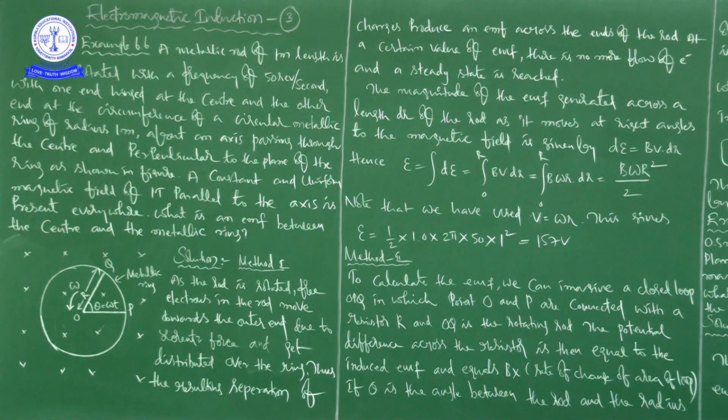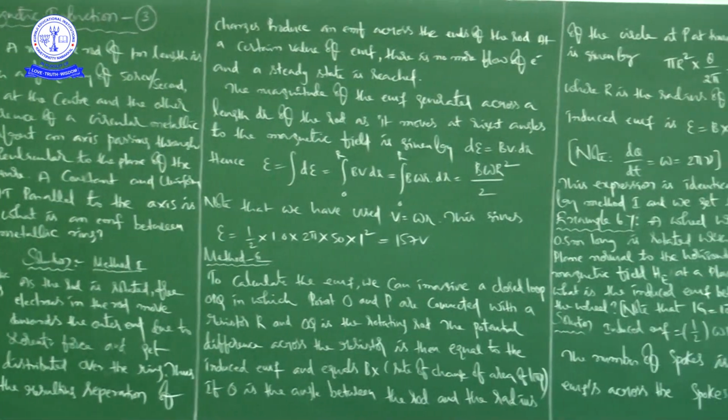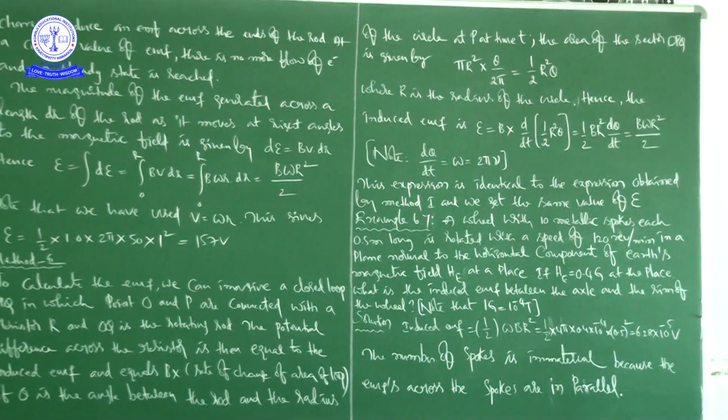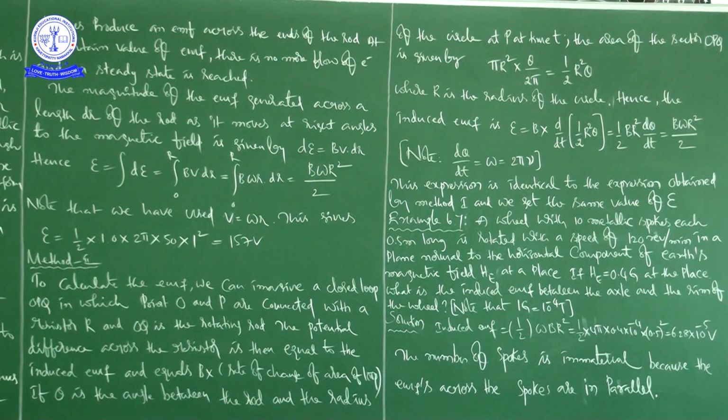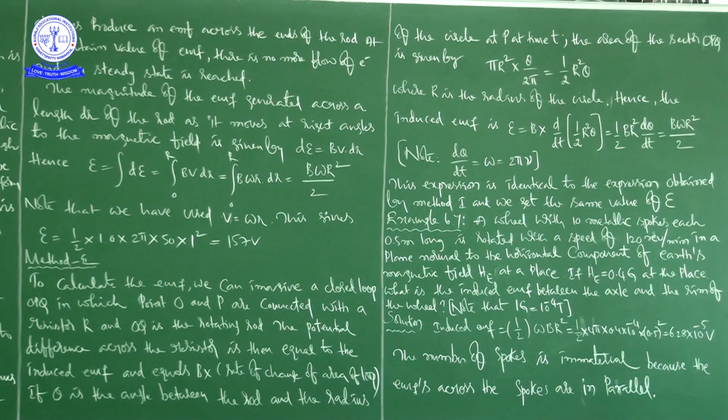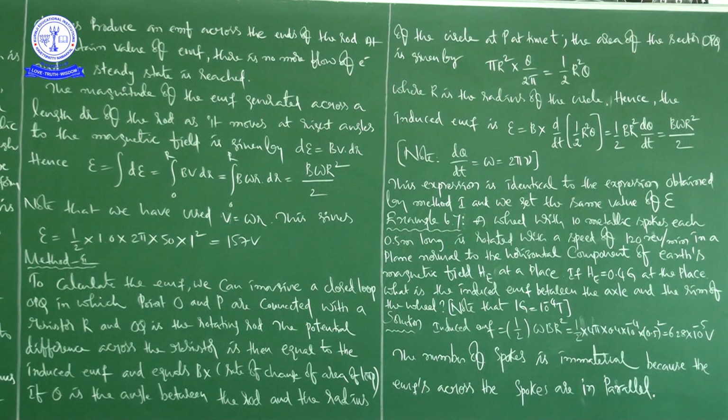In the second method, by calculating the rate of change of area of the loop, and then using the formula B into rate of change of area of loop, that gives us induced EMF. We got the expression B omega r square by 2. Afterwards we substituted the given data, and finally we got the same EMF value, 157 volts. When the formula is the same, the answer will be the same, because the numerical values they have given are also the same. Afterwards we discussed the next example, 6.7.